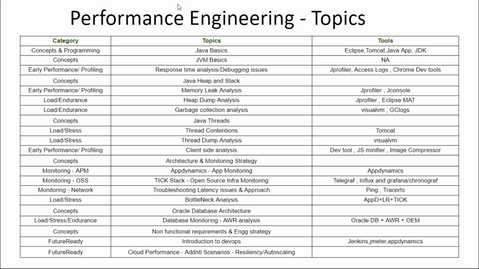Second is more the important metrics that we will analyze from the Oracle AWR report, be it the database time, your parsing efficiency, your buffer cache hit ratio, top SQLs. That is going to be one session within Oracle, and then we will try to understand how to configure the snapshots, how to take the snapshots in the Oracle DB, how to generate the AWR report, and what the general approach is we follow for taking AWR reports.